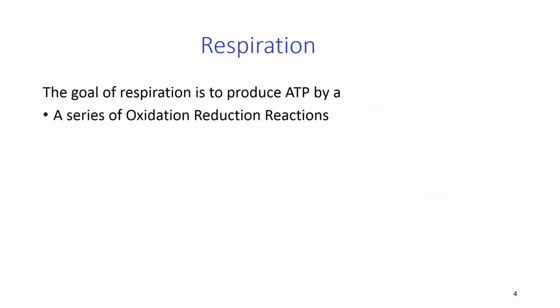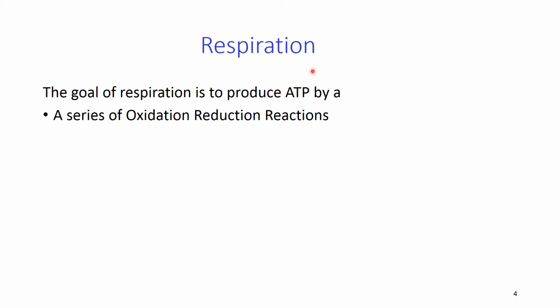So here we will discuss some important points about respiration, how the whole process of respiration is carried out. At first we discuss the actual need for respiration. The goal of respiration is to produce ATP. ATP production is the main role of respiration, by which all the metabolic activities are performed by the cell.